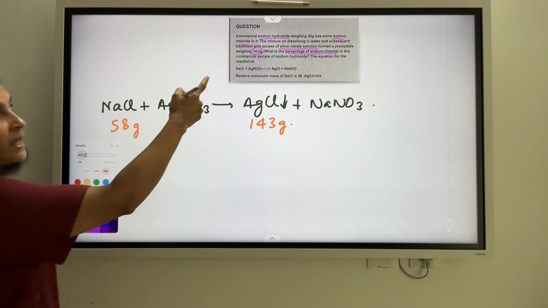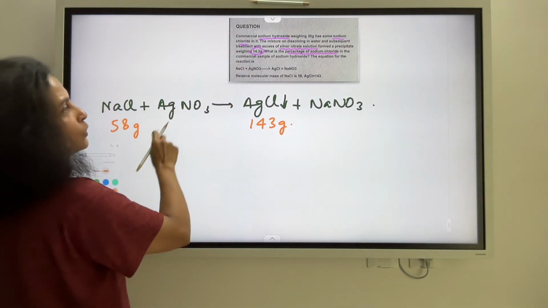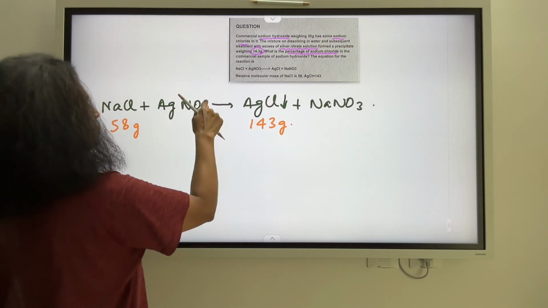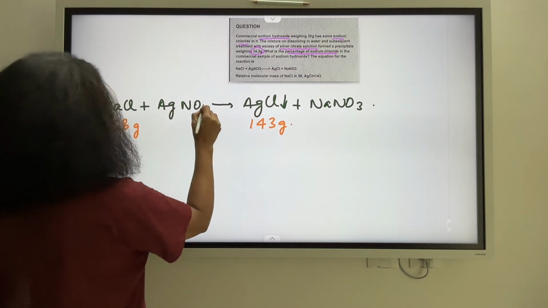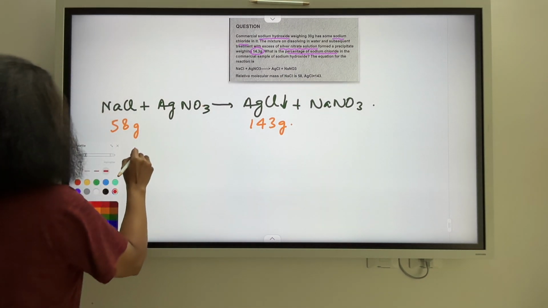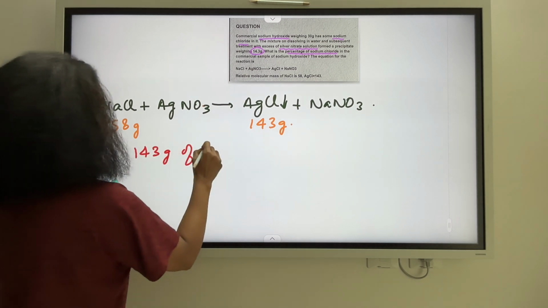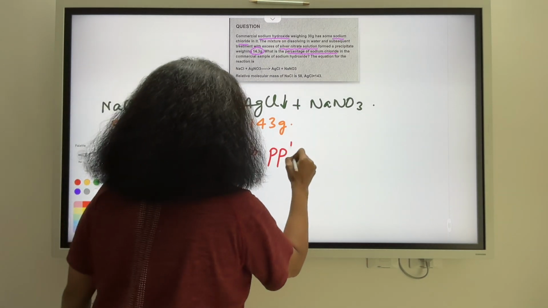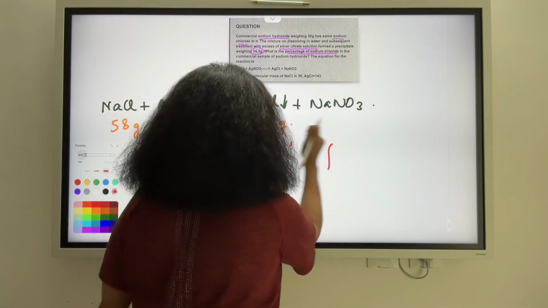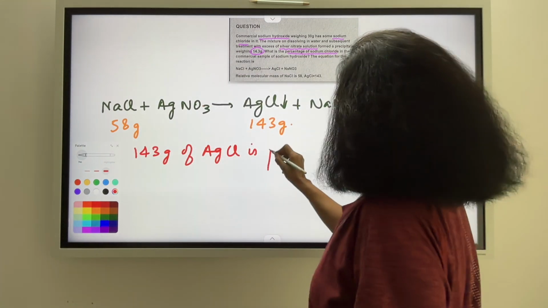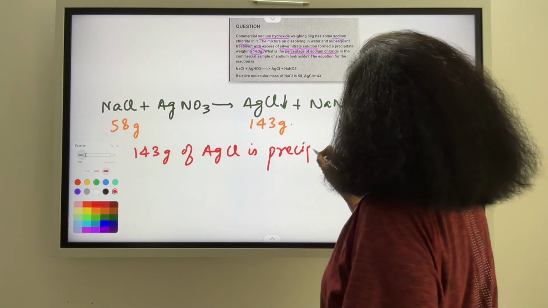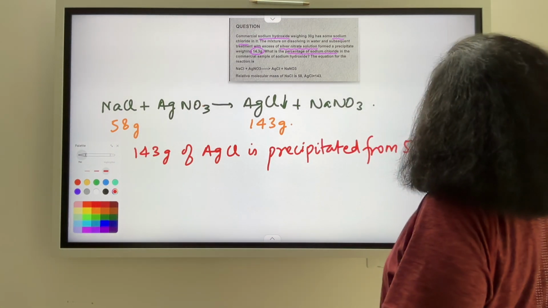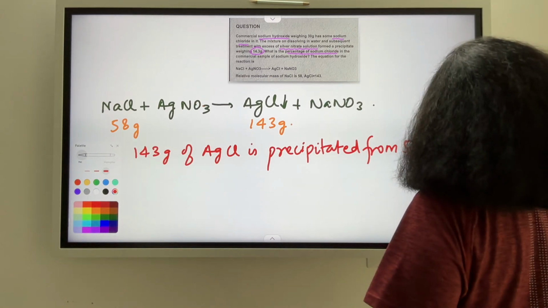And how much silver chloride has been precipitated according to the question? Well, we only have 14.3 gram. So what do I have here? 143 gram of AgCl is precipitated from 58 gram of NaCl.